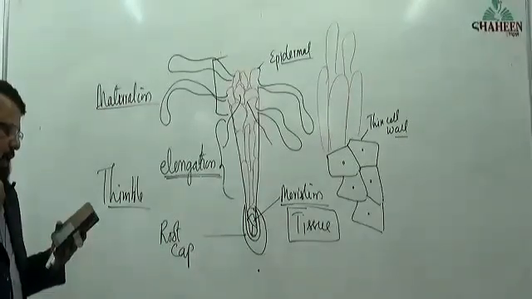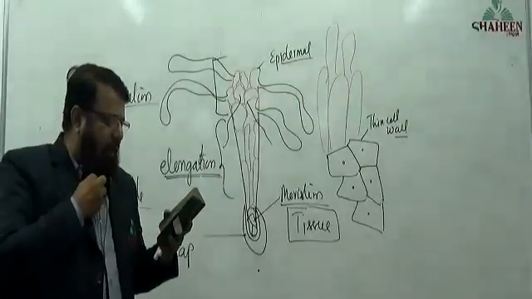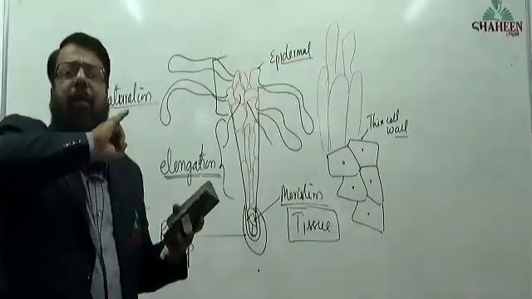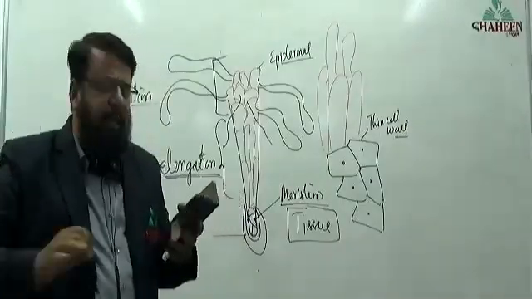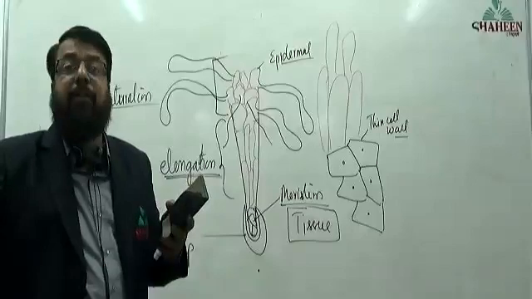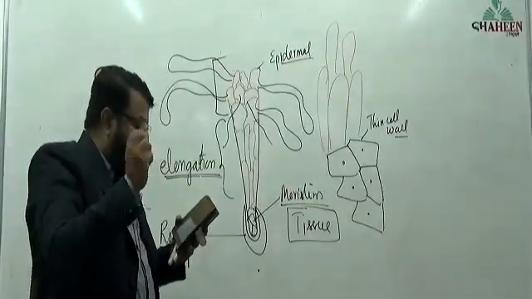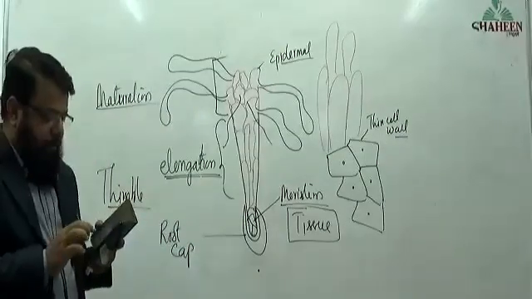Sir, do the root cap and elongation region absorb water and nutrients? The root cap will not absorb water and minerals. Elongation cells will not absorb water and minerals. Only root hairs and the maturation region, only there will the absorption of water take place.